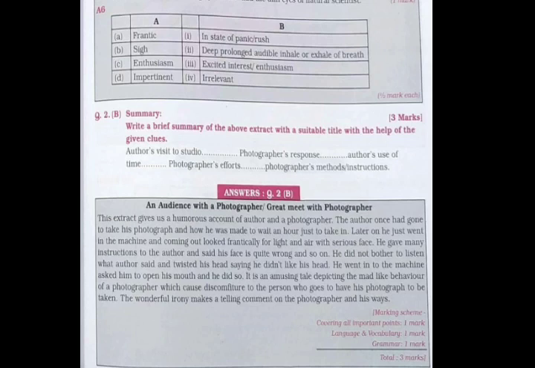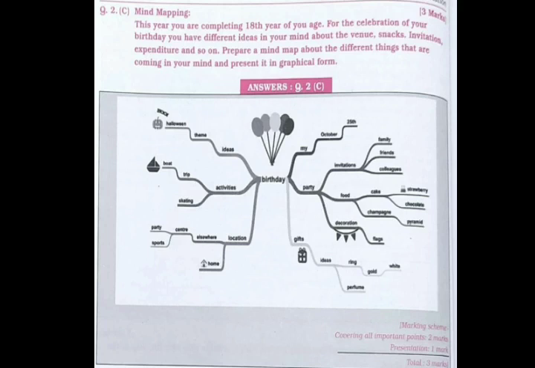Next question is question number 2B, summary writing. So that means you have to write the summary of the above passage, and 3 marks are allotted for this. That means with the help of the clues given or the hints given, you have to write the answer. For that you will have to write the title first of all. So write down the suitable and attractive title, and further you can write down the paragraphs, and you can write the paragraphs in your own language or in your own words too. And you can see the marking scheme, that is covering all points carries 1 mark, language and vocabulary 1 mark, and grammar 1 mark.